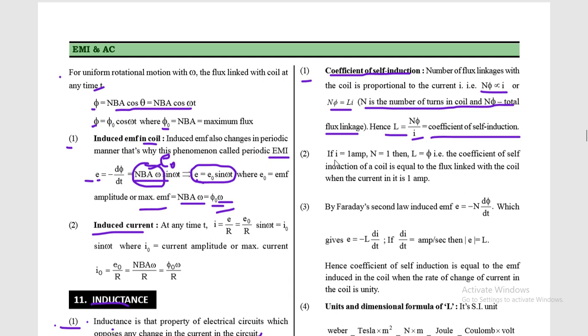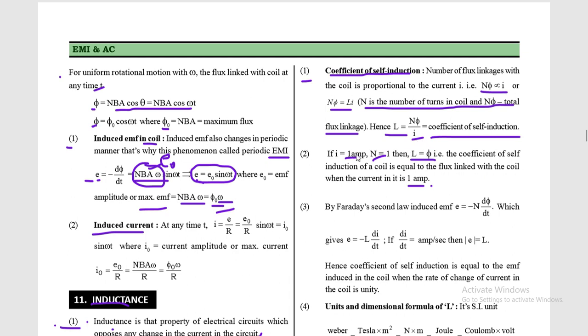So if the current I is equal to 1 ampere and N is equal to 1, that is, the number of turns is equal to 1, then L is equal to phi. You will get this value, L is equal to phi. That is, the coefficient of self-induction of a coil is equal to the flux linked with the coil when the current in it is 1 ampere. This is a very interesting formula, or you can say this is the definition of 1 Henry, or the definition of the coefficient of self-induction.